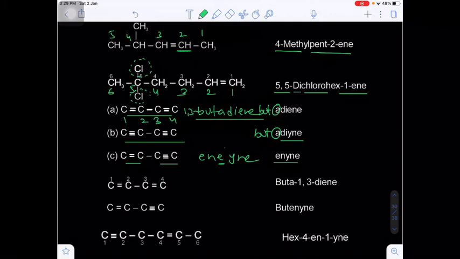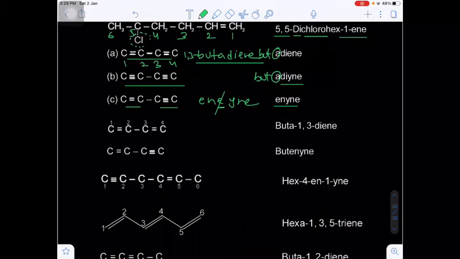That's why the last E of ene will be omitted. Simply we can write enyne. So this is the example, butenyne. Are you getting my point?